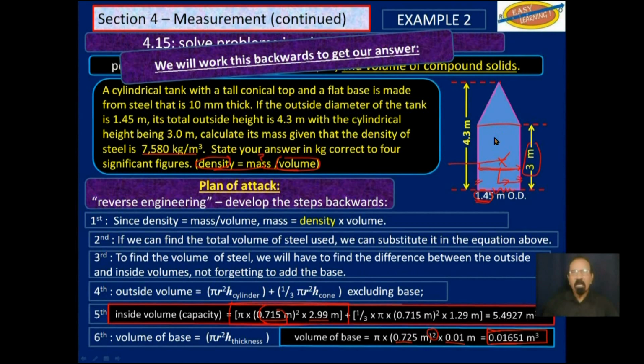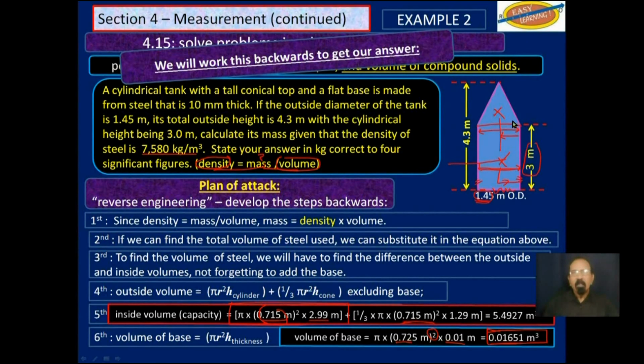We still have to find the inside volume of that cone up there. It is 1/3 pi times the radius, which is the same 0.715 here, half of that to be this, times the height. Now you may think that the height would be the difference between 4.3 and 3, and so it should be 1.3.